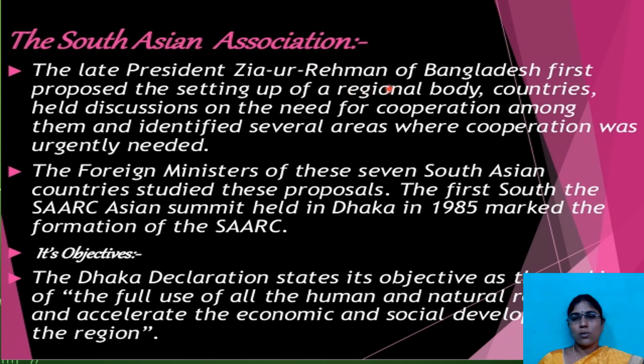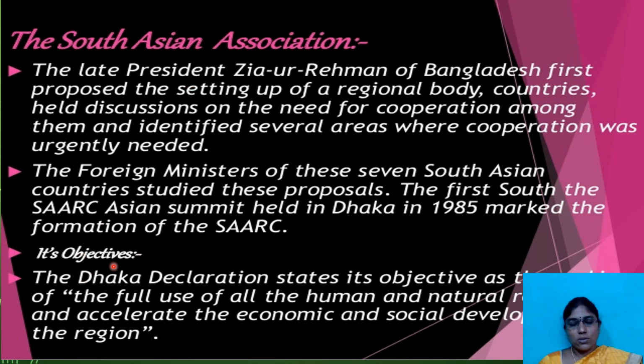The late President Ziaur Rahman of Bangladesh first proposed the setting up of a regional body. Countries held discussions on the need for cooperation among them and identified several areas where cooperation was urgently needed. Here the foreign ministers of these 7 South Asian countries studied this proposal. The first SAARC Summit, held in Dhaka, Bangladesh in 1985, marked the formation of SAARC. He is the person who wanted to create one association only for South Asian countries.